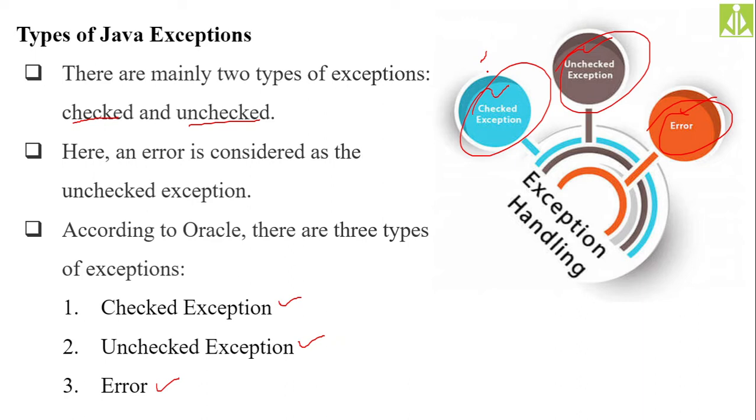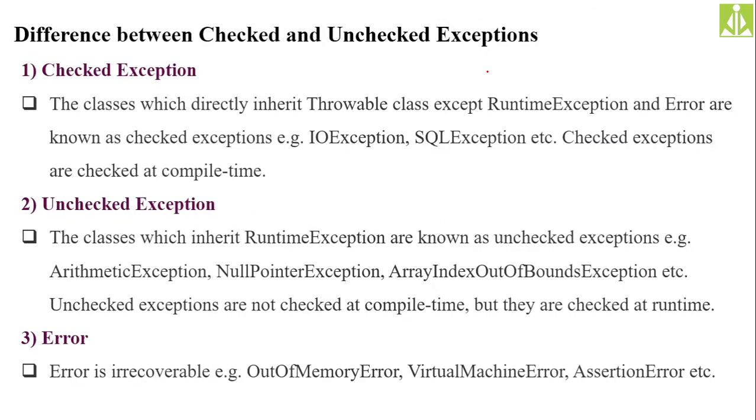Okay. So the difference between all these types of exceptions we need to know: the checked exceptions, unchecked exceptions, and errors.